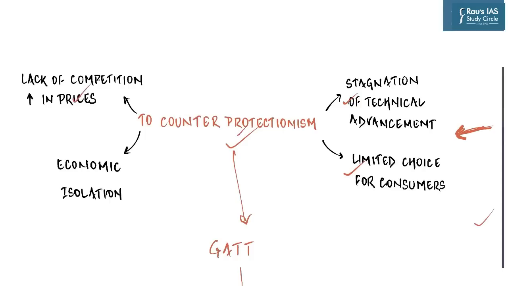There is increase in prices due to lack of competition. Consumers will need to pay more without seeing any significant improvement in the product. And since there are very few choices, the consumer has to choose what is available. And finally, it leads to economic isolation.